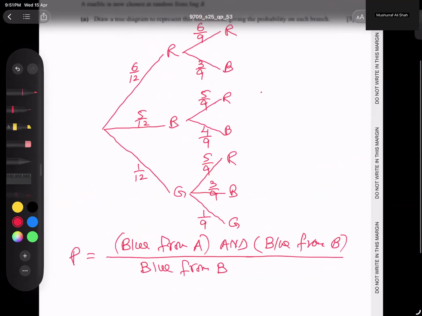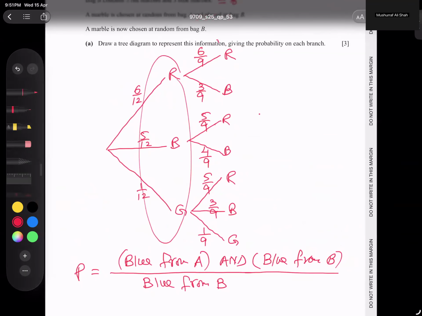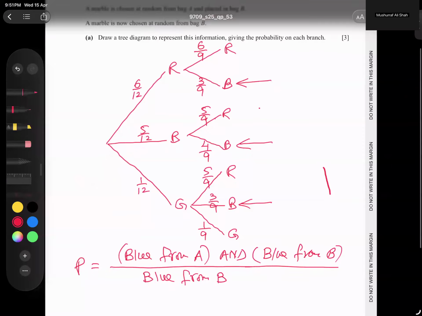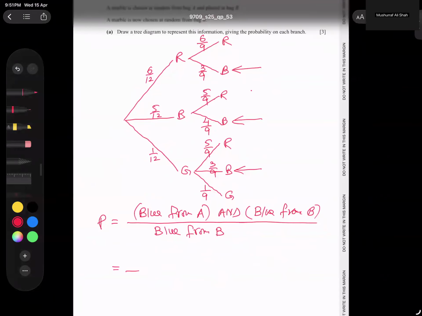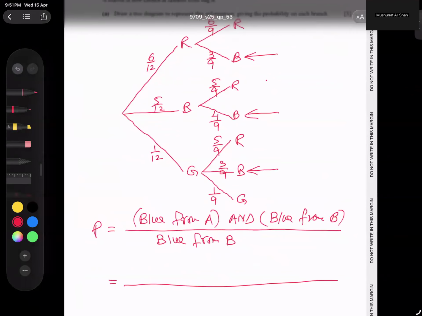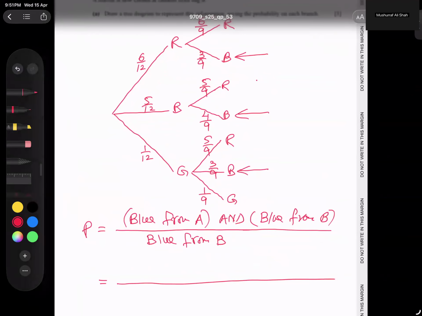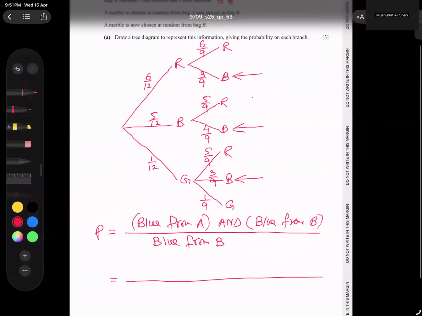From B, this is A. Actually, this is B. So you know very well we have to talk about B. This is B, blue from B. So I will take three branches which I'm writing below, directly here down, and let's start from the first arrow.